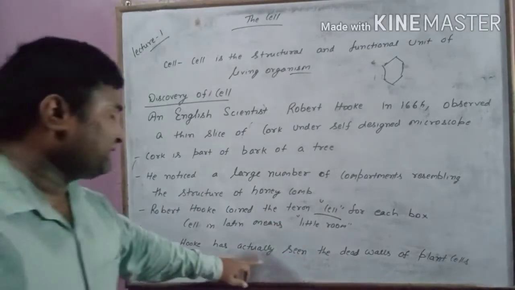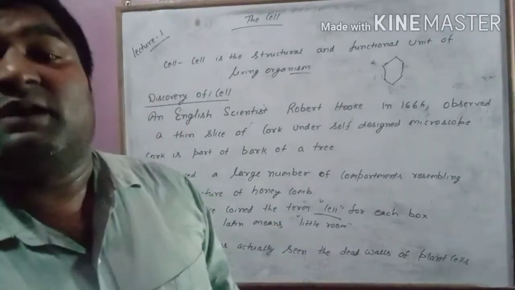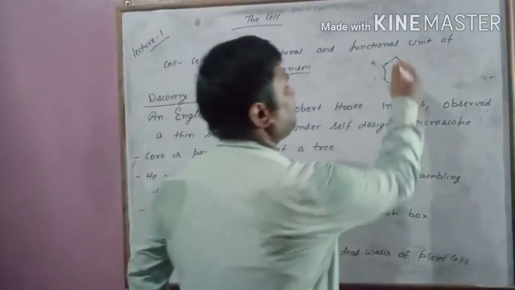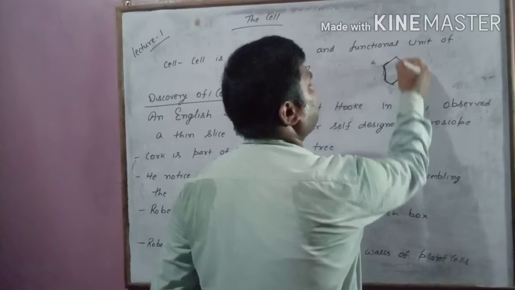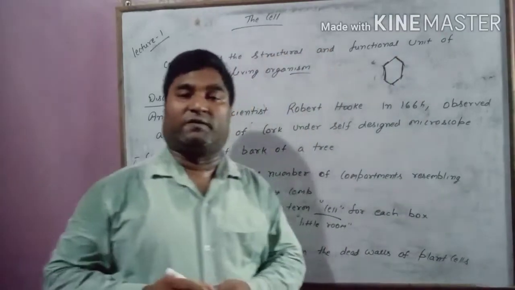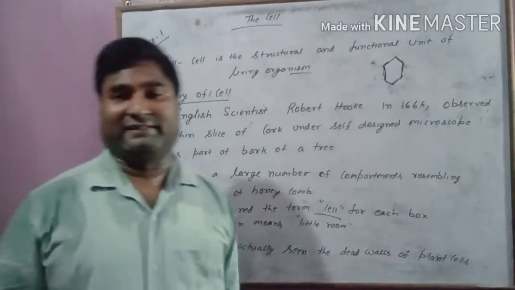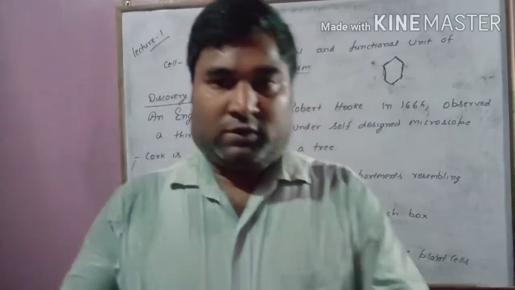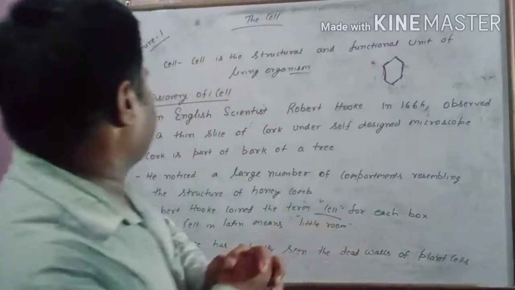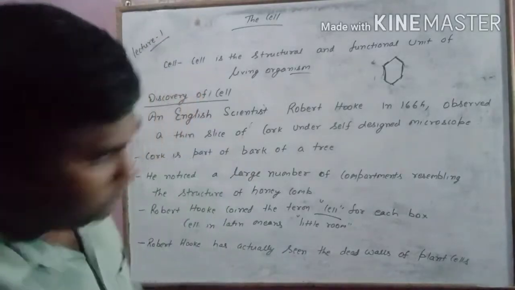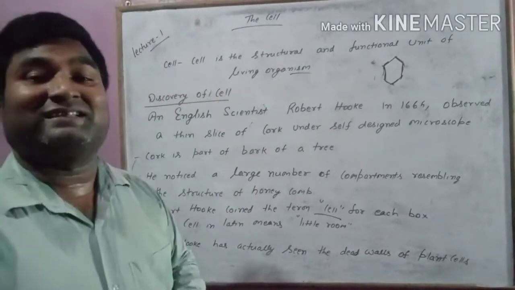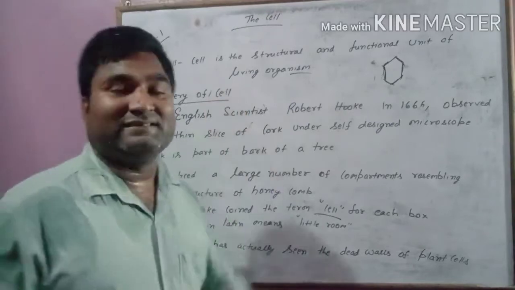So Robert Hooke actually saw the dead walls of plant cells. Okay. Hope you have understood. As we proceed, we will also know what is there in the cell.